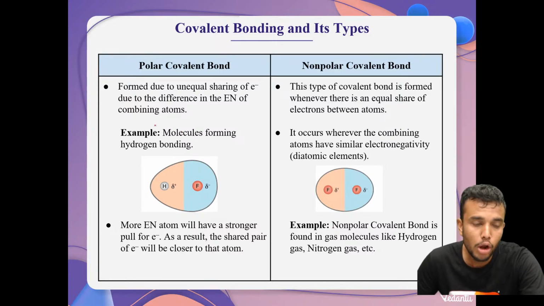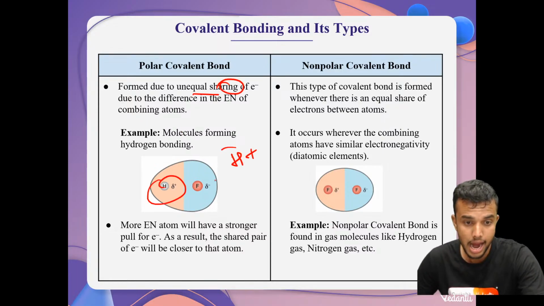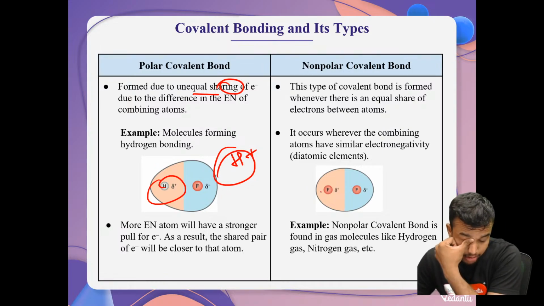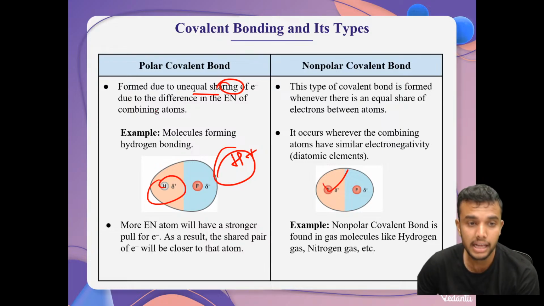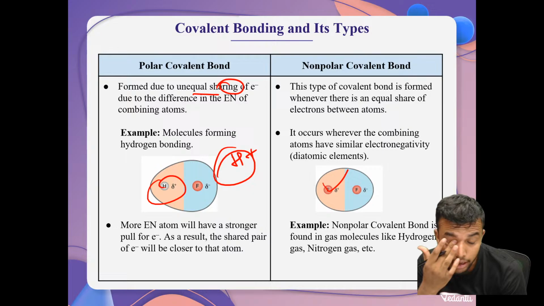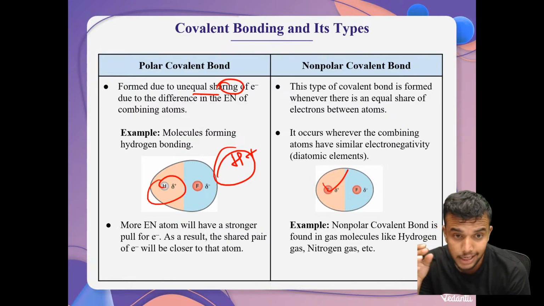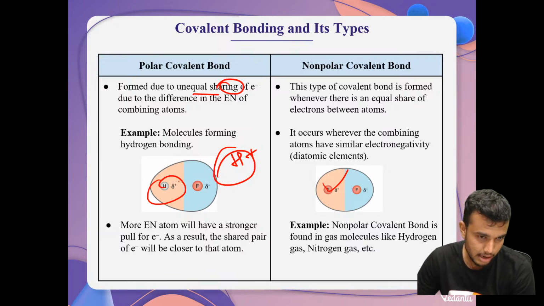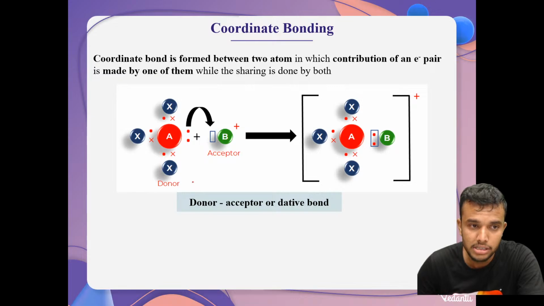Okay. Then polar covalent is formed due to unequal sharing. Whenever hydrogen is there, it forms a polar bond. Whenever the same molecule is forming, then it's called non-polar. For example, here hydrogen gives 1, and fluorine also accepts 1 only. But what happened? Electronegativity of the combining atoms is different. Hydrogen is low compared to this one, which is high. That's why. Okay, my dear students, I hope it's clear.